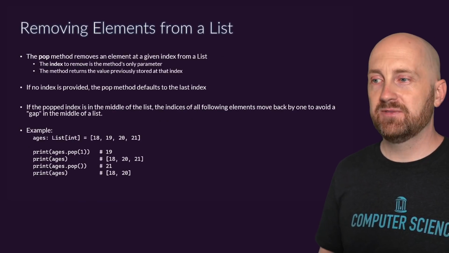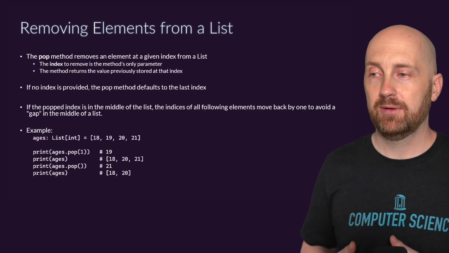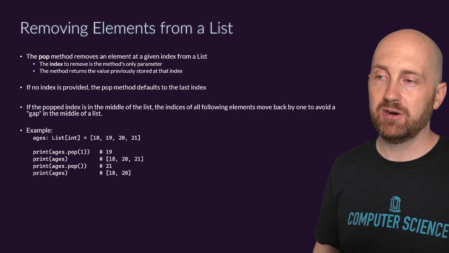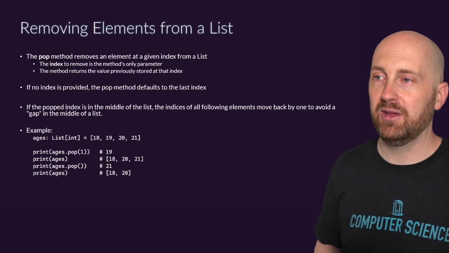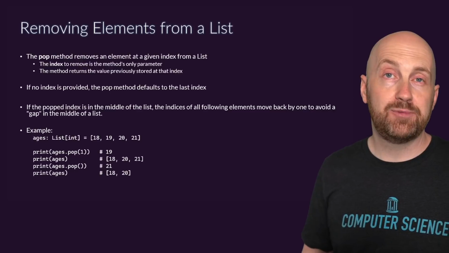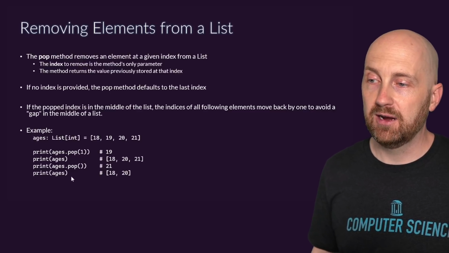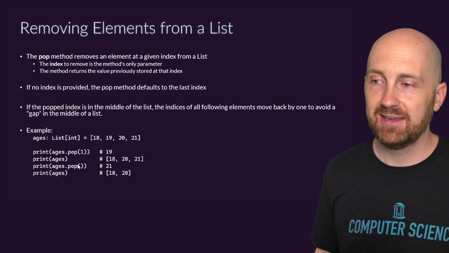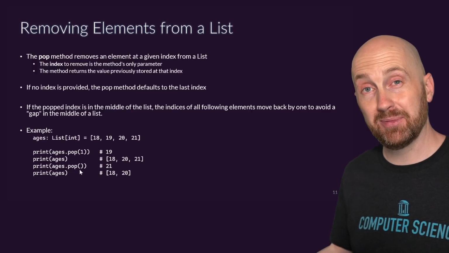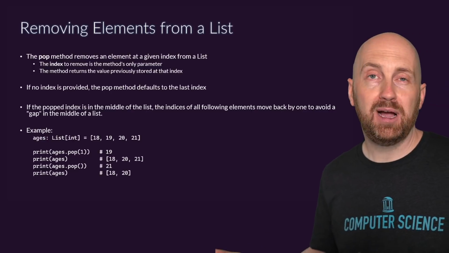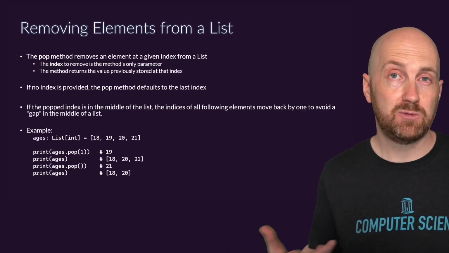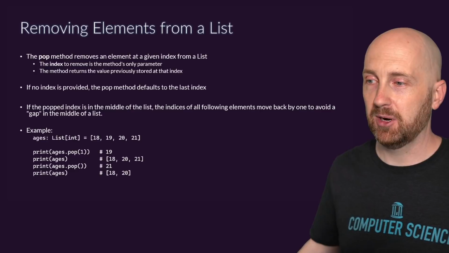We can remove elements from a list. This is a funny named method, but I'll talk about why it's named in the way that it is in just a moment. So we can pop items from our list. And there are two ways that we can use pop. We can either call the pop method without an argument, and in that case, it will pop the last item in our list, so the very last item. And when it pops, it returns that item to us so that we can use it if we want and removes it from our list.